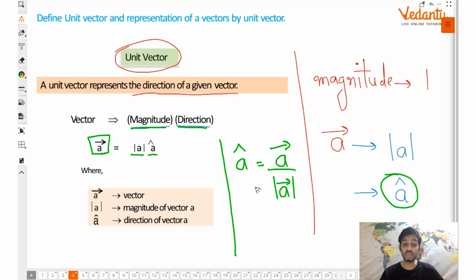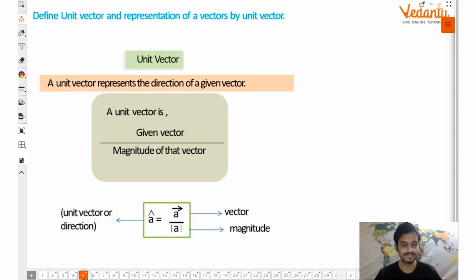This unit vector is also very helpful to us. How come? We just discussed this. If you know the magnitude of a vector, and you know the direction of that vector separately, you can multiply them and you can obtain the overall vector quantity. Following everyone? So let's go ahead now.